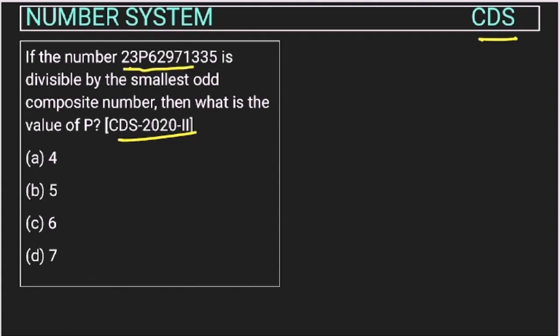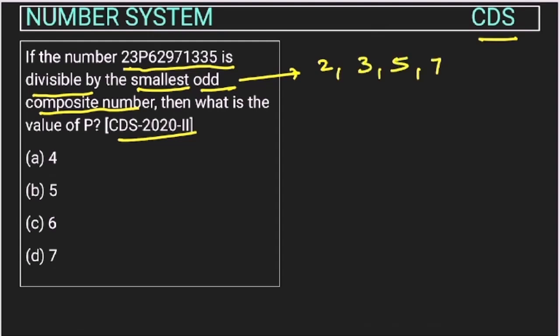If the number given is divisible by the smallest odd composite number, then what is the value of P? See, we all know about divisibility, right? But here, divisibility by which number is being asked? The smallest odd composite number. So we have 2, 3, 5, 7, right? 4, 5, 6, 7, 8, 9, right?